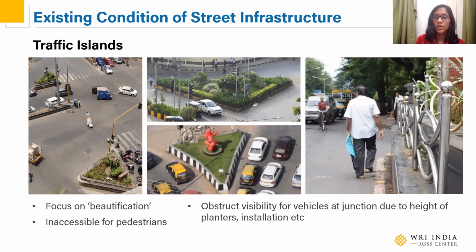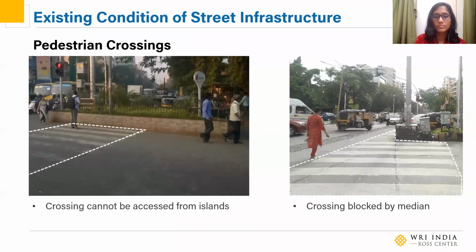While we widened our roads, we also tried to beautify them at many junctions, not just HP. Islands have been beautified by adding planters, gardens, sculptures, like you can see, which makes them a bit inaccessible for pedestrians and also obstructs vehicular visibility at certain locations. As a consequence of beautification, pedestrians have no place to cross because crossings are blocked. And what happens when you block crossings?